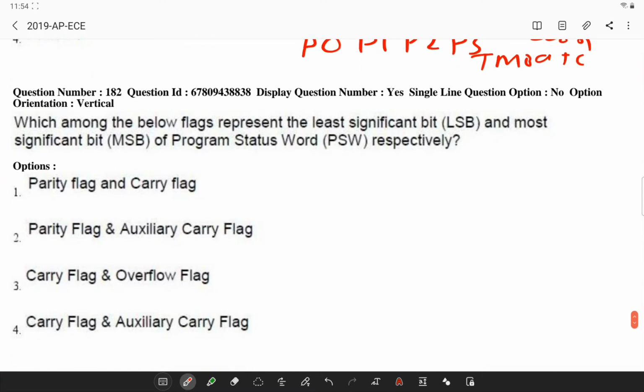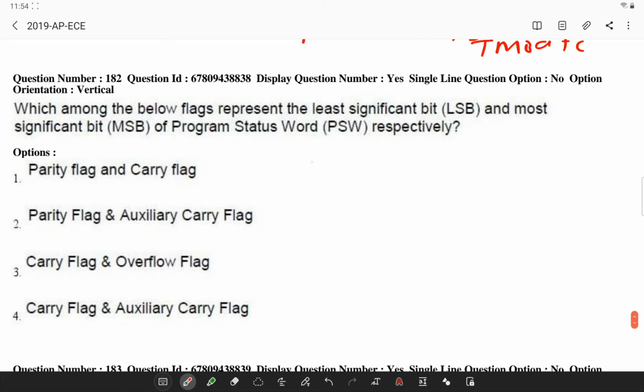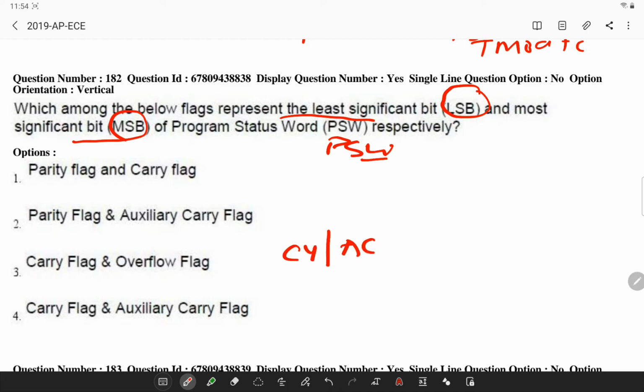Next, which among the following flags represent the least significant bit and most significant bit in program status word? So program status word, how does it look? You will be having carry flag, auxiliary carry, F0, RS1, RS0 and overflow, and user defined flag and parity flag.